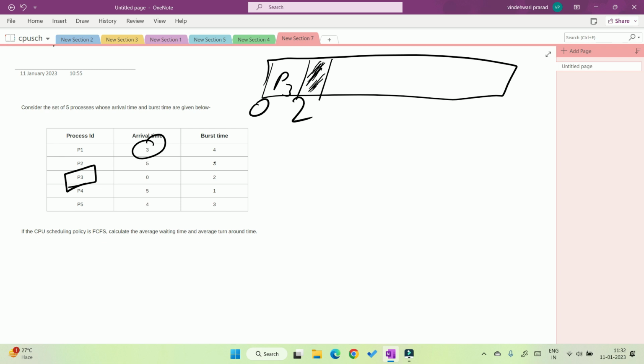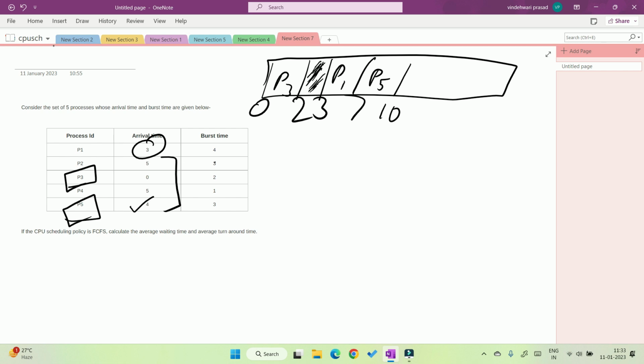CPU utilization decreases here. Now at 3 second which process arrives? P1, and it runs for 4 seconds, so it goes to 7 second. Now the other processes have come at 5 second, 4 second, 4 second. Which process goes next? It is P5, because it arrived at 4 second. P5 goes for 3 seconds and becomes 10 second.